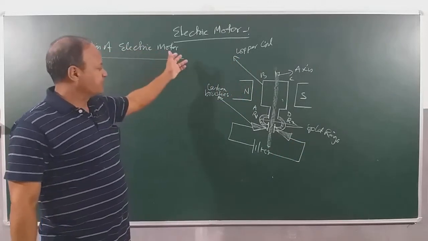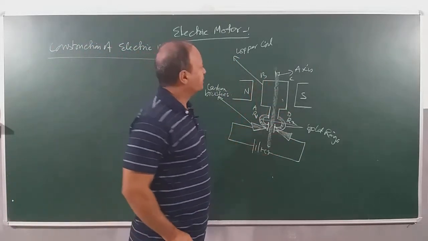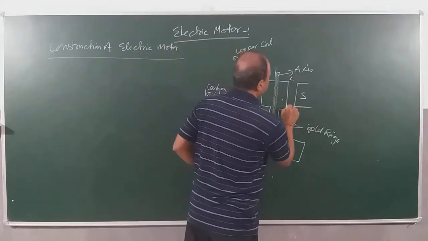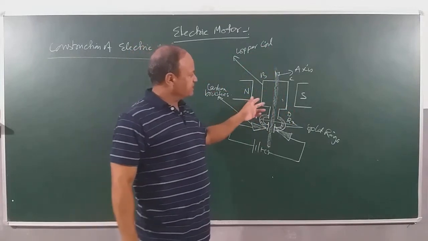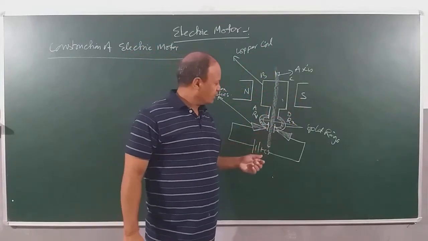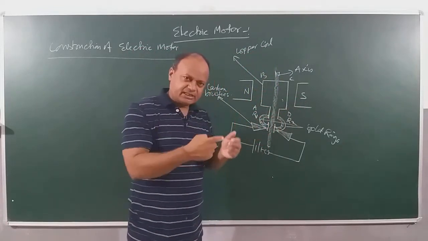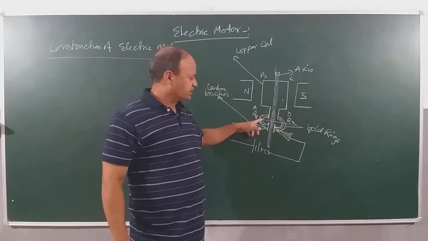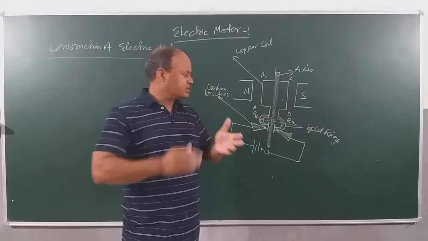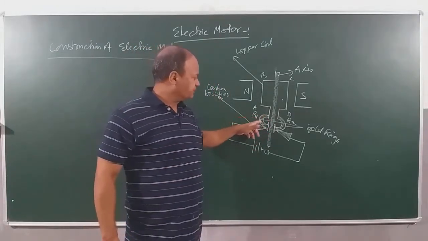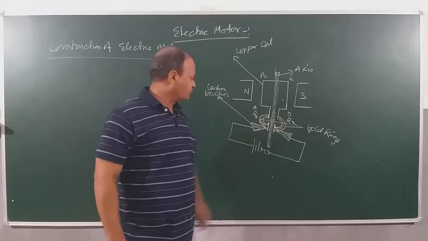Construction of an electric motor. It has a copper coil, a rectangular copper coil. This is our copper coil. It is placed between the poles of a magnet. The two ends of the copper coil are soldered or connected to split rings. Split ring means half a ring. One full ring you take and cut in two parts. One part is connected here, the other part is connected here. These rings are R1 and R2.